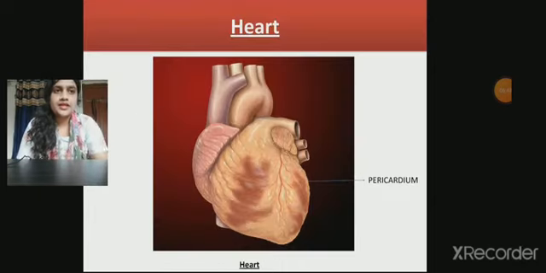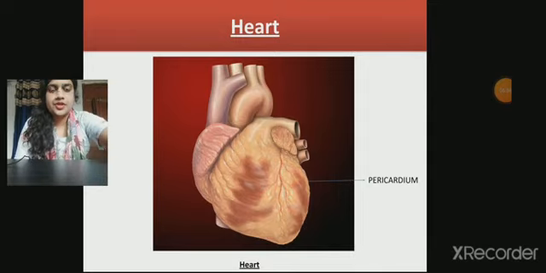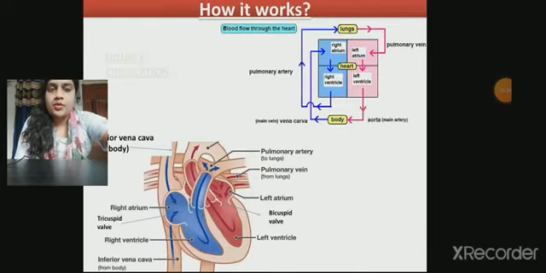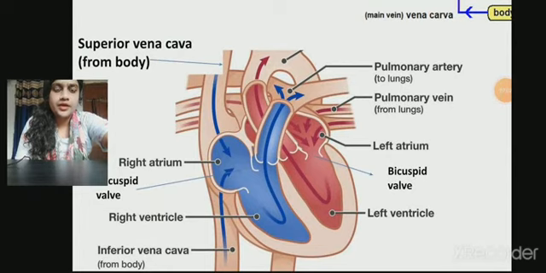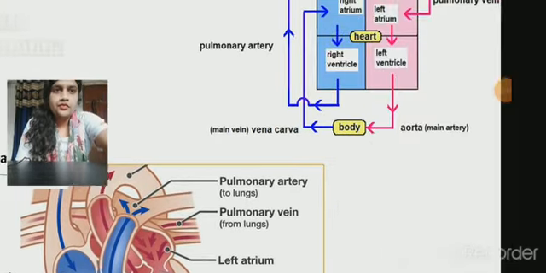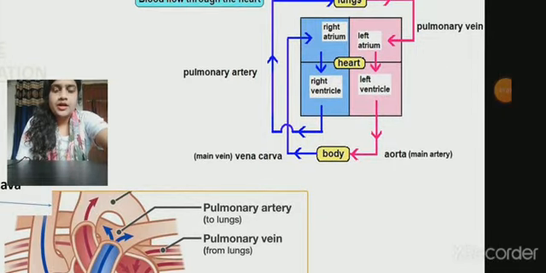Moving to the next slide, which is the heart. The heart is our muscular organ which is surrounded by a single layer called the pericardium, which protects it from external shock and injury. Moving to the next topic, how our heart works and does the double circulation. Our heart has four chambers. The upper two chambers are the right atrium and left atrium, and the below two chambers are the right ventricle and left ventricle.